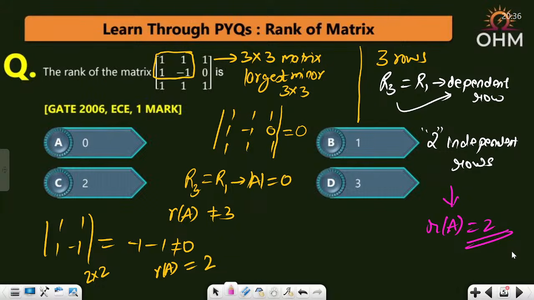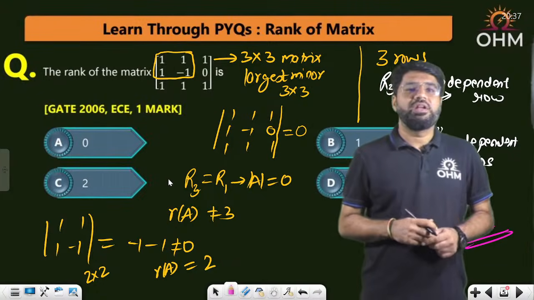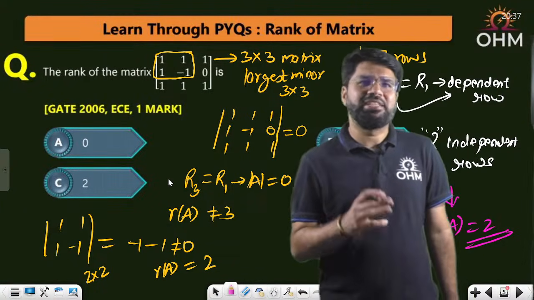In many questions, this is going to be a big time savior for you. What is that big time savior? The dependencies of the rows or columns. It is applicable to columns also.